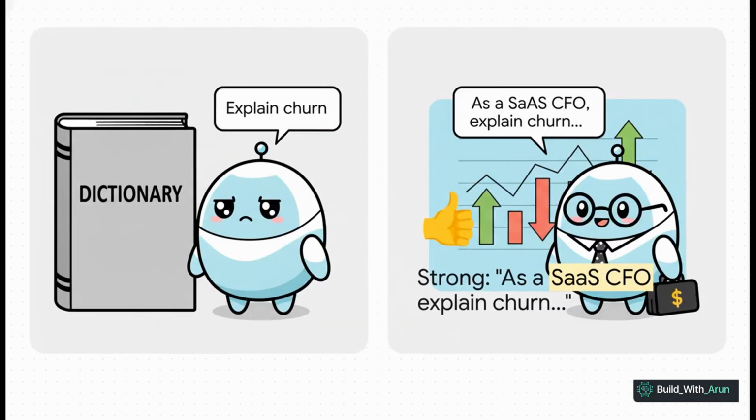And just look at the difference here. Explain churn is so vague, but telling the AI to act as a SaaS CFO, that immediately reframes the entire task. You're not gonna get a generic definition anymore, you're gonna get an explanation focused on finance, recurring revenue, and the key metrics that a software company actually cares about.